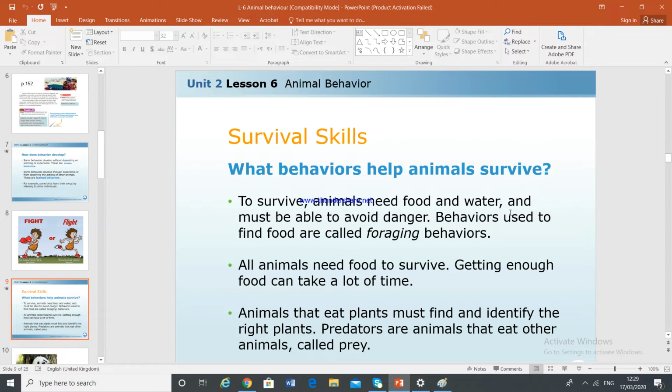Behaviors used to find food are called foraging behaviors. All animals need food to survive. Getting enough food can take a lot of time. What does this mean here, girls? For us, it's not that tough.